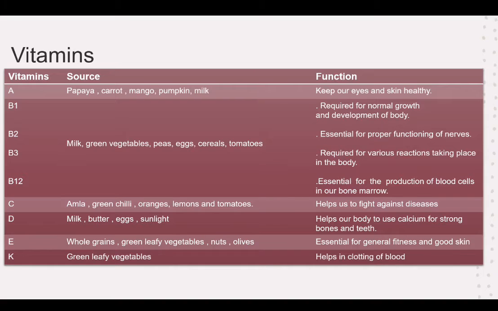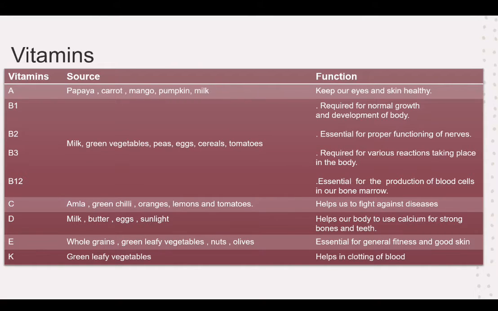Now vitamin B1 is required for the normal growth and development of our body. Vitamin B2 is essential for proper functioning of our nerves. Vitamin B3 is required for various reactions taking place in the body. The reactions which take place in our body are acidity, respiration, and digestion. Vitamin B12 is essential for the production of blood cells in our bone marrow.